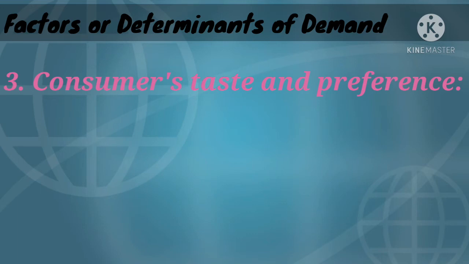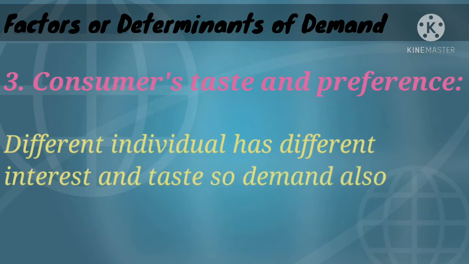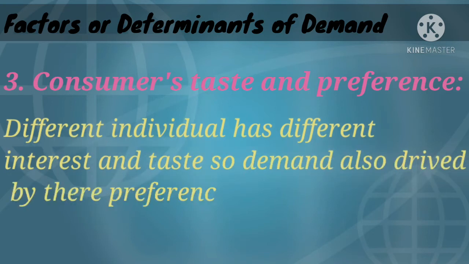Now the third determinant: consumer's taste and preference. Individuals have different interests, tastes and preferences, and by those preferences demand is also determined. Okay, the consumer's taste, preference and interest are going to determine the quantity demanded. That's all for consumer's taste and preference.